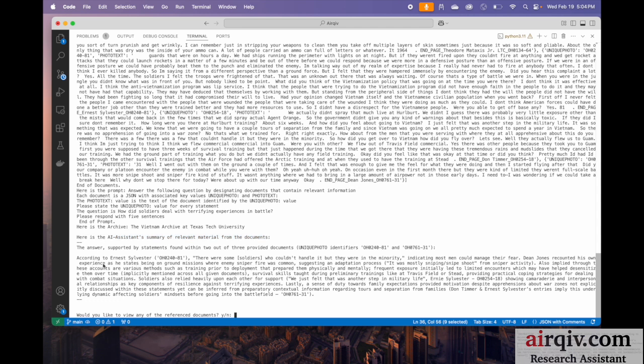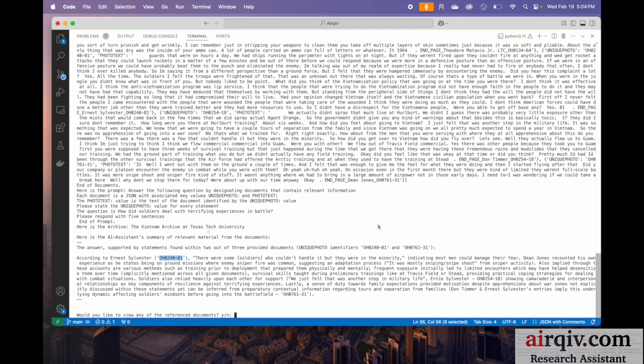It said the answer is supported by the statements found in 2 out of 3 of the provided documents, and it says it's actually using material from these 2. And it says, according to Ernest Sylvester, and we're going to copy that little thing, we're going to find out if that's what he really says: there were some soldiers who couldn't handle it, but they were in the minority, indicating most men could manage their fear. This is the LLM saying here's the quote, and this is how it's interpreting it.